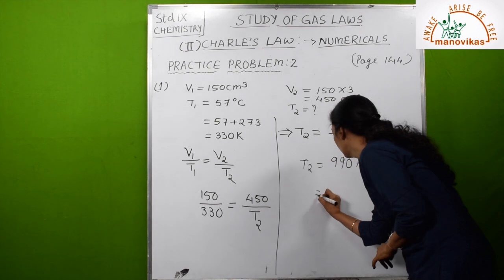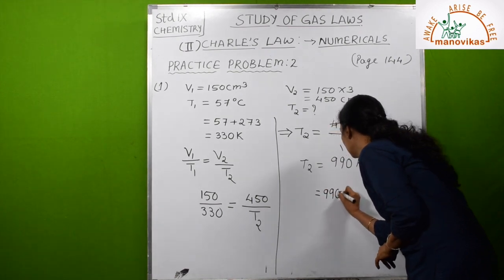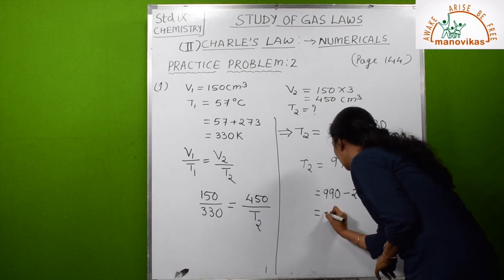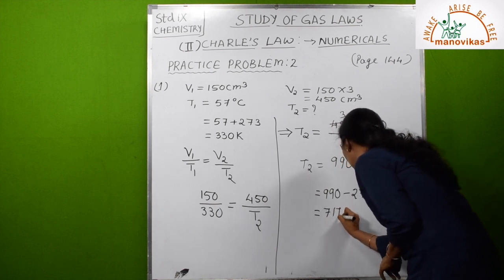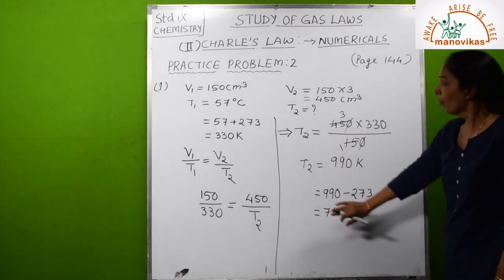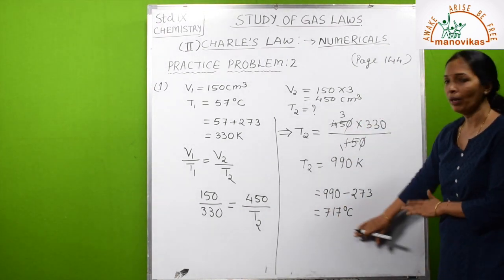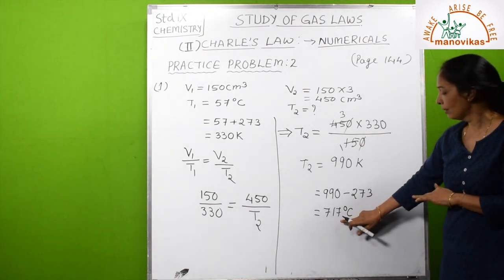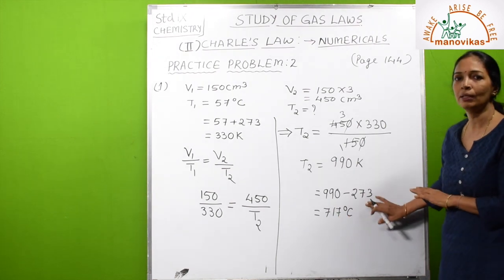So the temperature will be equal to 990 minus 273, that is equal to 717 degree Celsius. So finally you write the answer: the final temperature where volume triples will be 717 degrees Celsius.